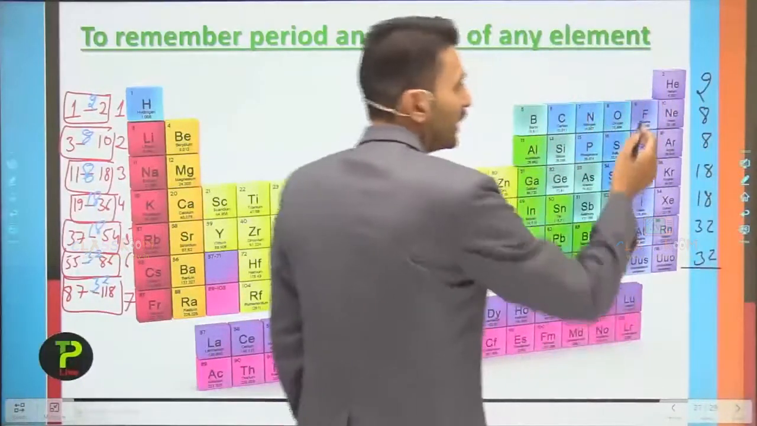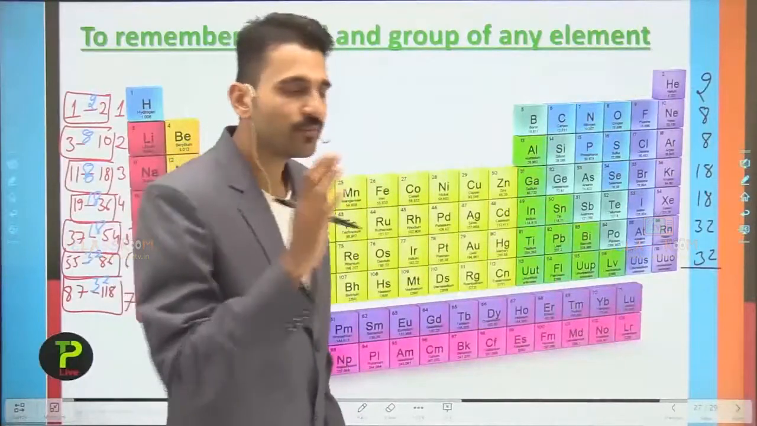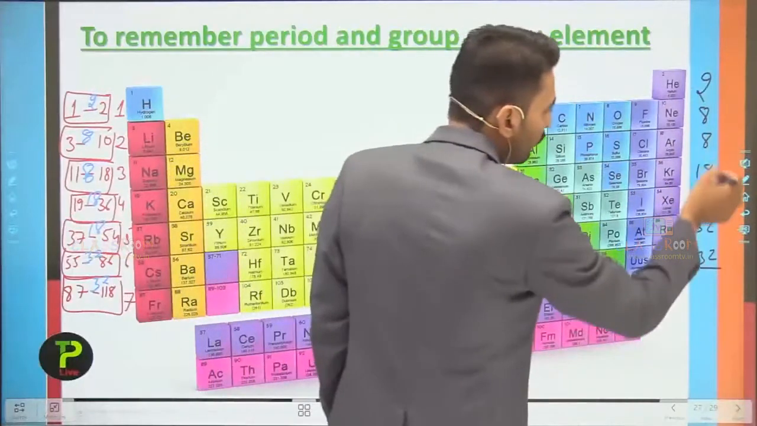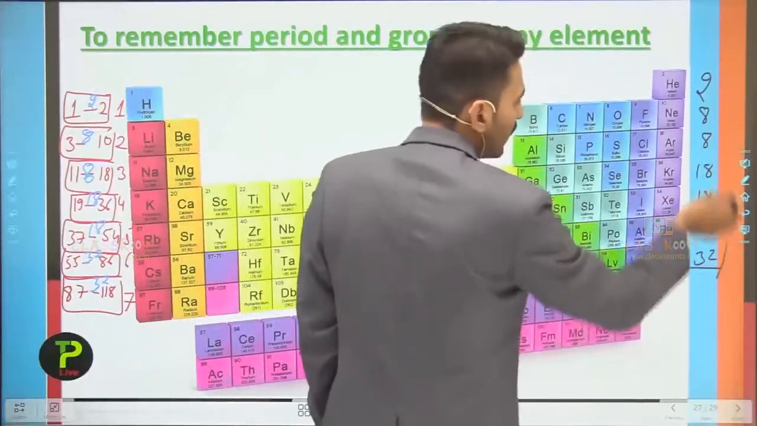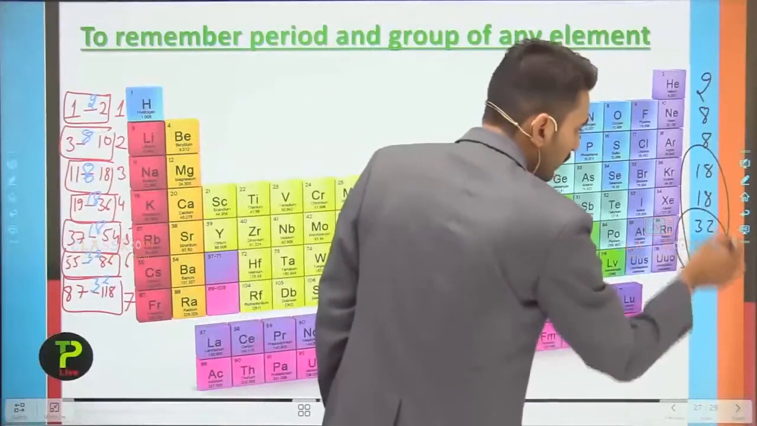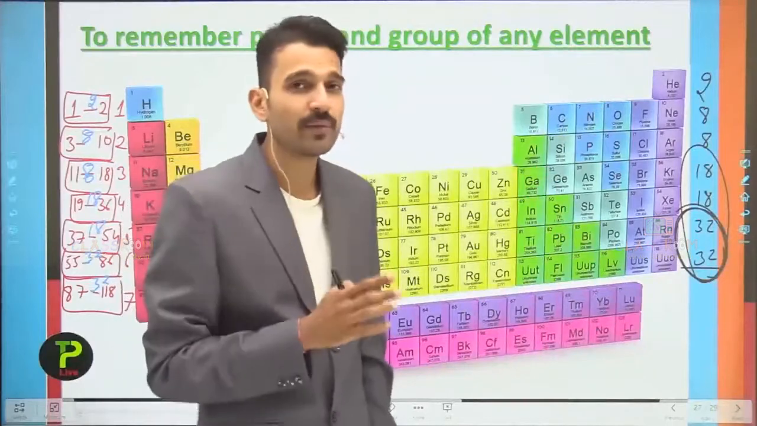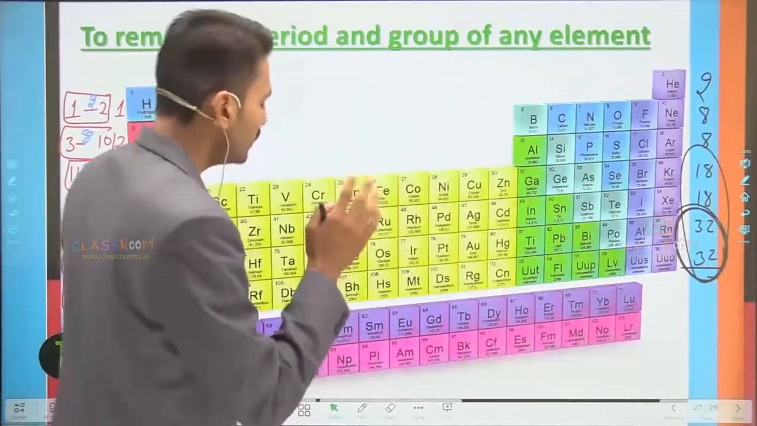In the first, second and third periods, there are no D block elements present, while in the 4th, 5th, 6th and 7th periods, there are D block elements present. But also in the case of period number 6 and period number 7, there are F block elements present. So you need to remember this also.